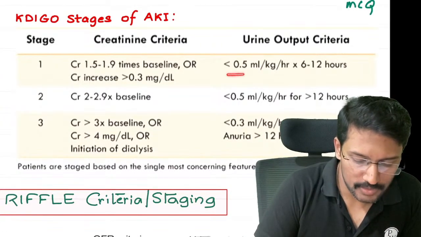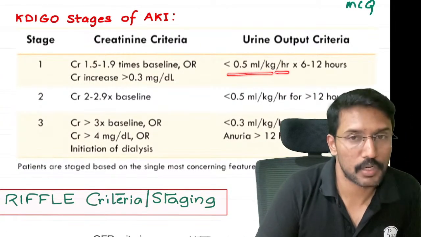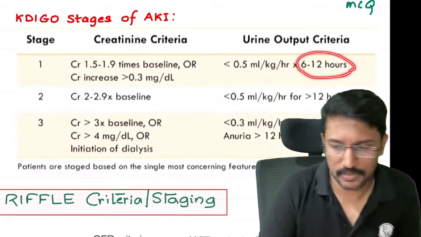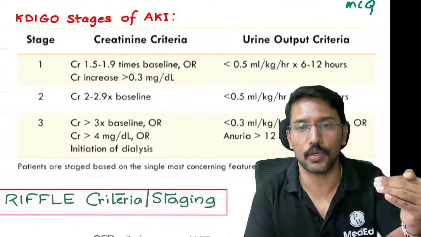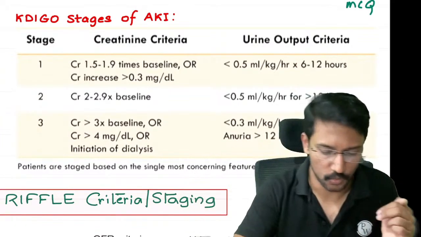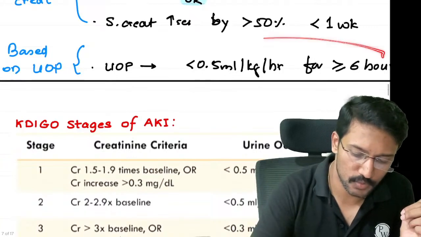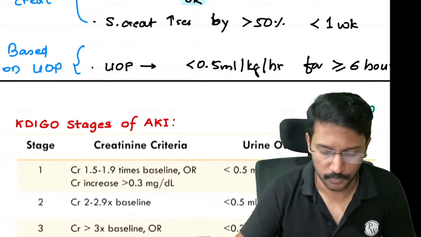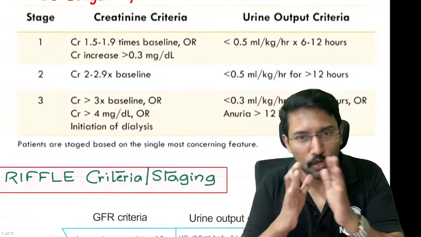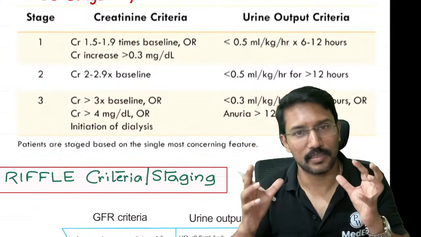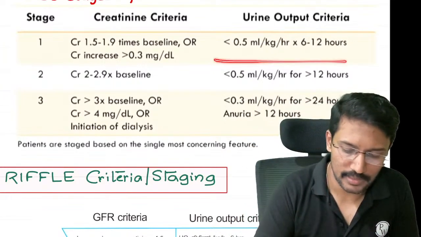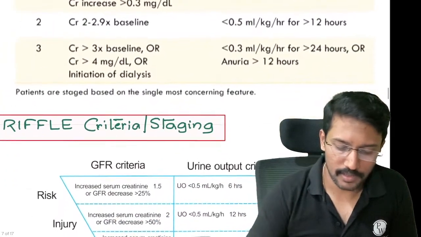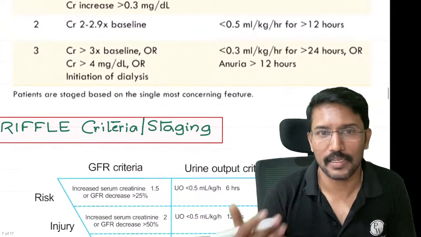Or if the urine output is less than 0.5 ml per kg per hour for 6 to 12 hours. 6 hours तक तो चाहिए to call it as acute kidney injury, right? उसके बाद में staging start होगा. To call it as acute kidney injury, at least for 6 hours the urine output should be less than 0.5 ml per kg per hour. ये इतना low output 6 से 12 घंटे तक persist कर रहा है तो then we will call it as stage 1. अगर ये 12 घंटे से ज़्यादा है तो then we will call it as stage 2.